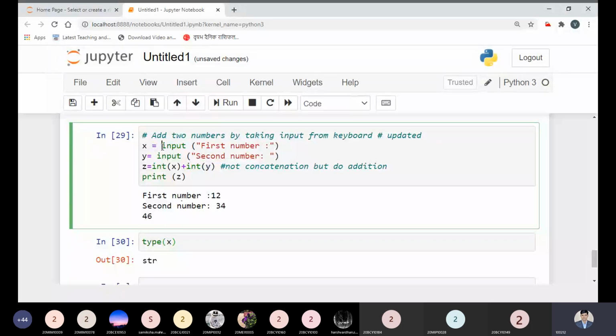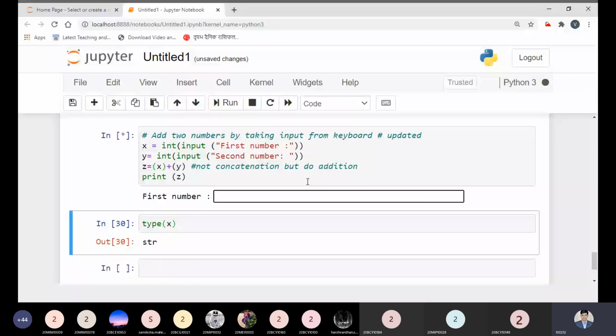If you're putting it over here, then another idea you can put is like this one. Then your answer will be correct, rather than putting it here. Again I'm taking 12, then 34, then 46.